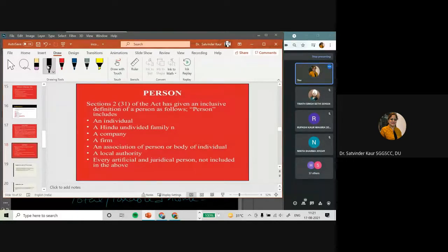Now, when we say every person is liable to pay tax, what do we understand by the meaning of person?